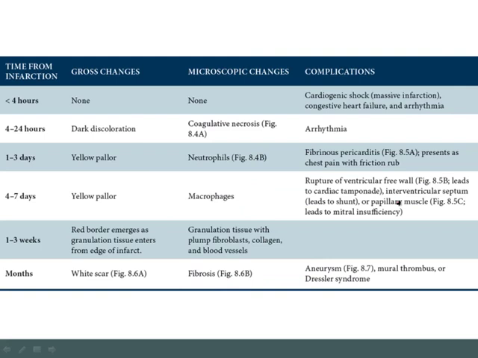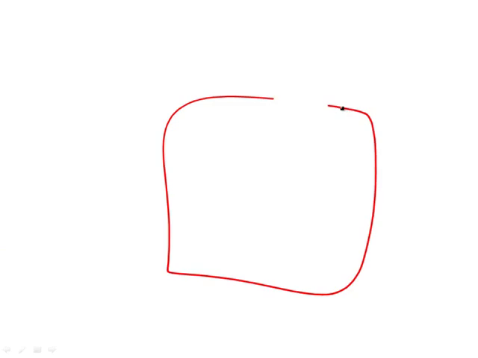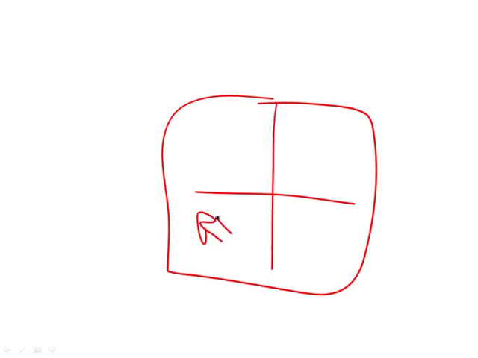Another complication of rupture would be to rupture the interventricular septum, leading to a shunt. Again, if this is your 4 chambers of the heart, with the right ventricle and left ventricle, and you've got an infarction here, if this ruptures, you're now going to create an opening between the right and left ventricle, and that could result in shunting of blood from the left ventricle to the right ventricle.